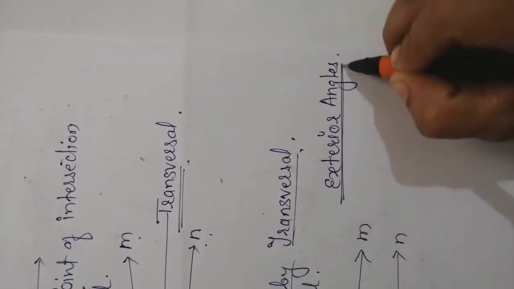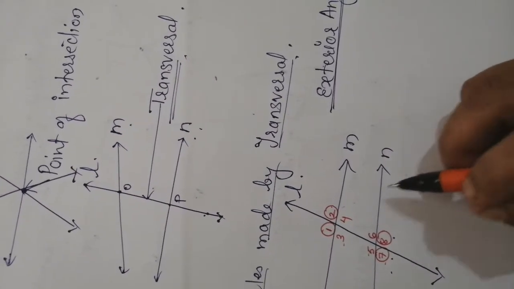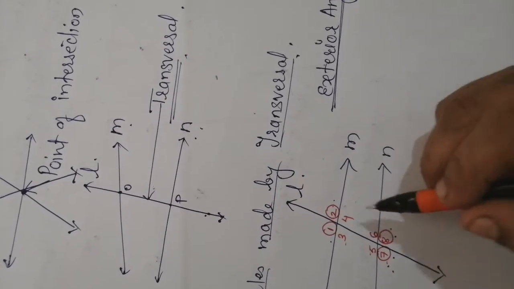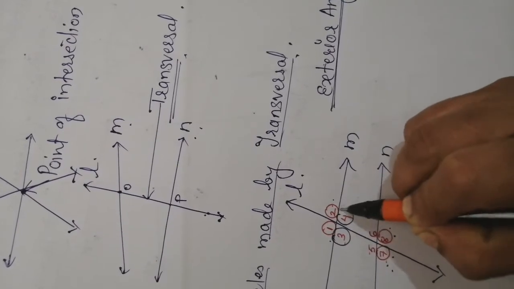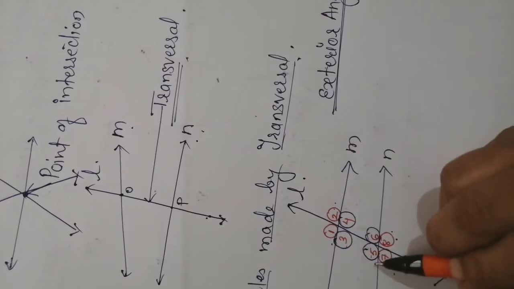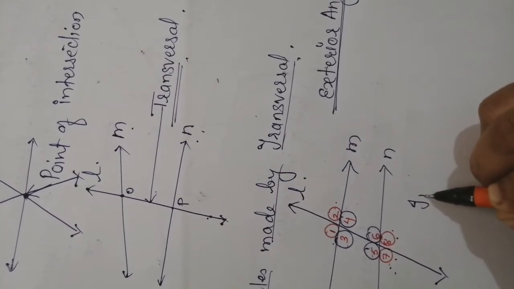Which angles are called exterior angles? 1, 2, 7 and 8. Then what will you call 3, 4, 5 and 6? So 3, 4, 5 and 6 are called interior angles.